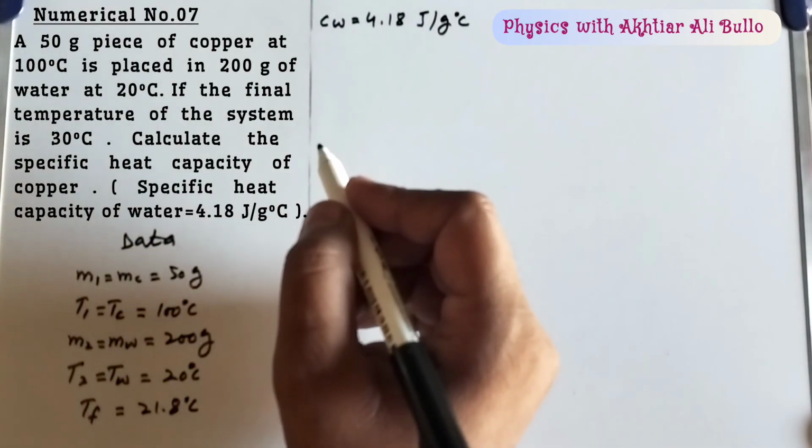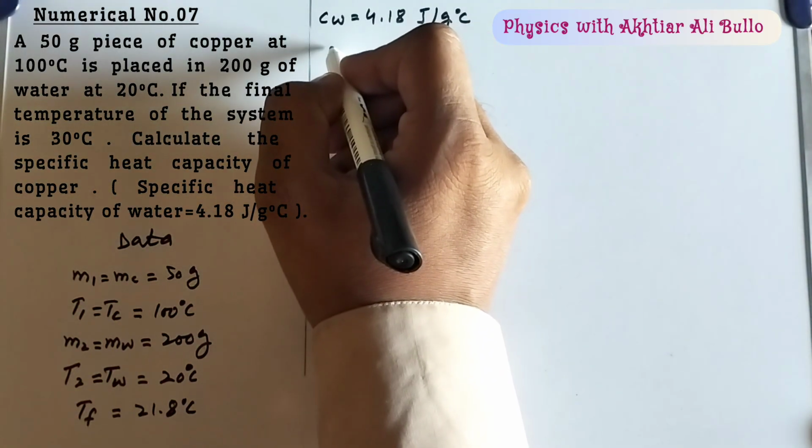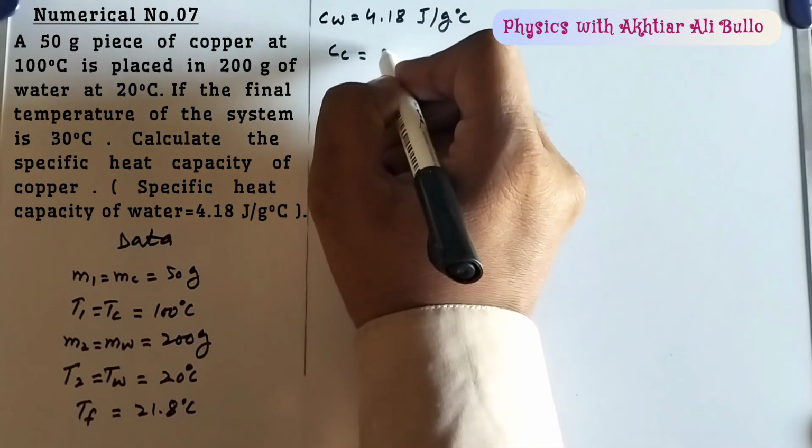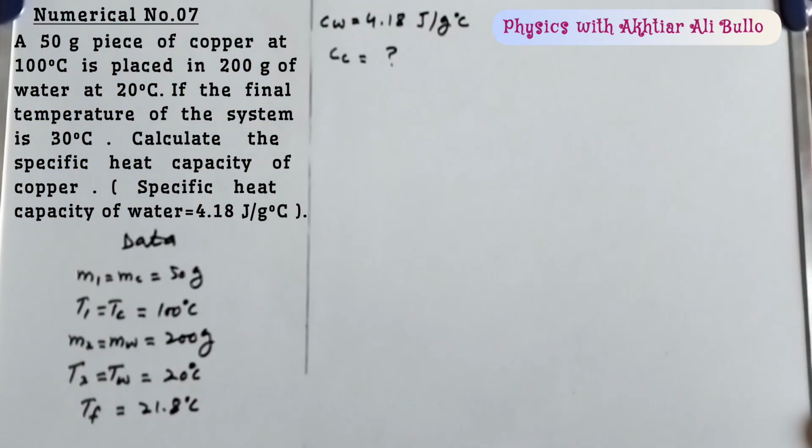So we have to find specific heat of copper, means Cc is equal to what.